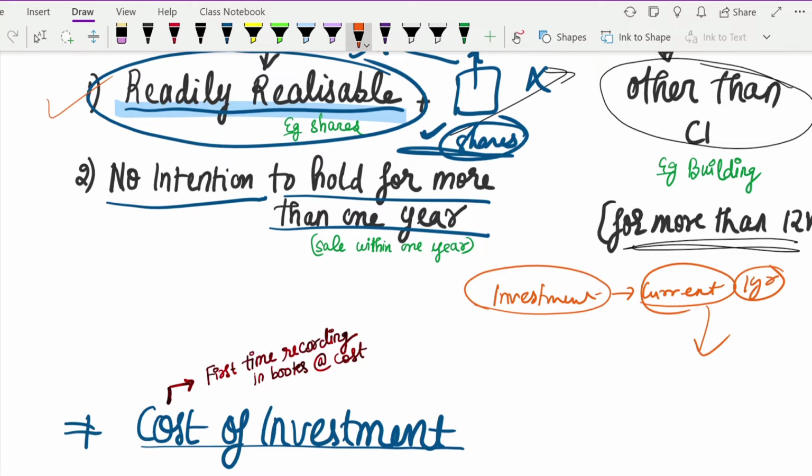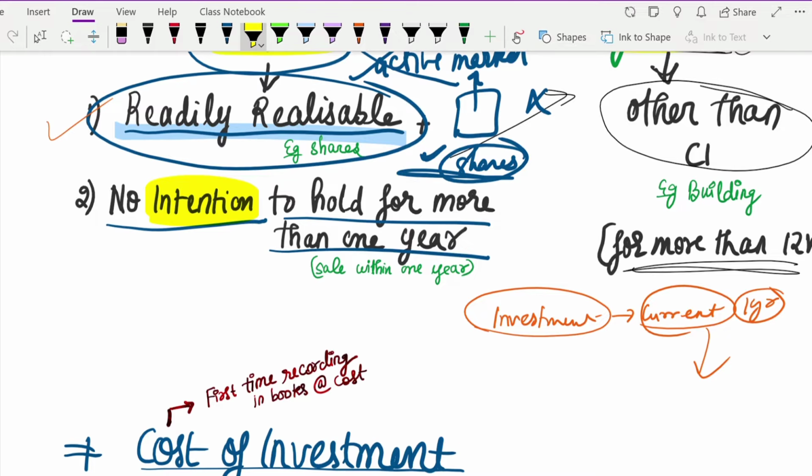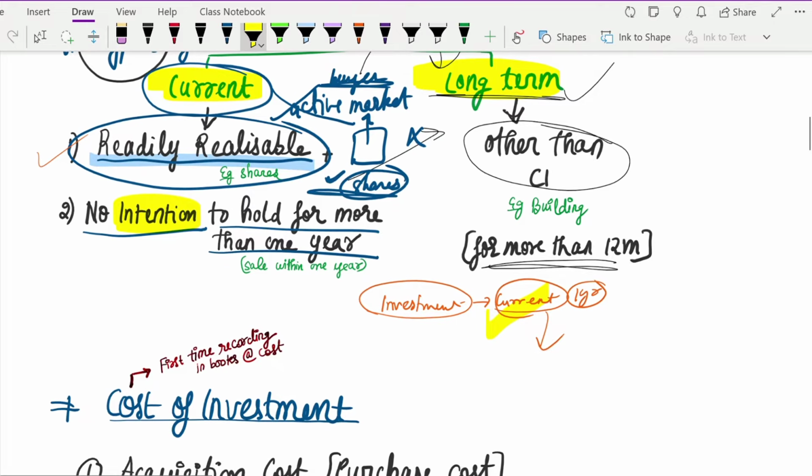Here, you have to remember that the criterion only says that you need to have an intention that you will not hold it more than 1 year. If the intention is there, then that is more than enough. Therefore, this classification was right. So if you have an intention that you do not want to hold it for more than 1 year, then that is fine. You can classify it under current investments itself.